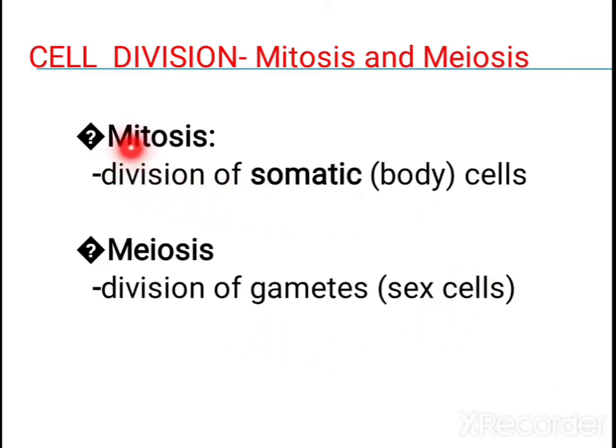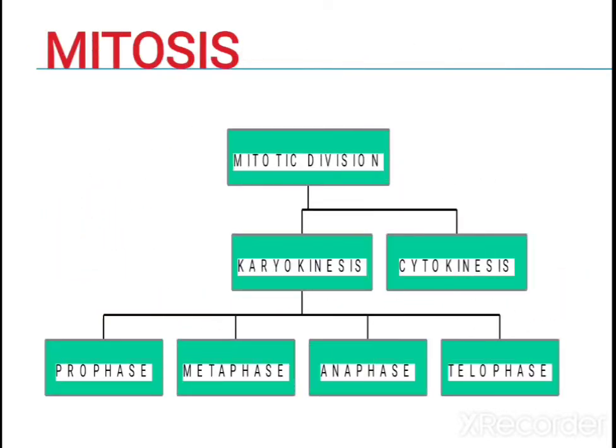Mitosis we call an equational division. Here the number of chromosomes is maintained. The similar number will be there in the parent cell and also in the daughter cell. But in meiosis, the number is reduced to half. So now let us study mitosis.